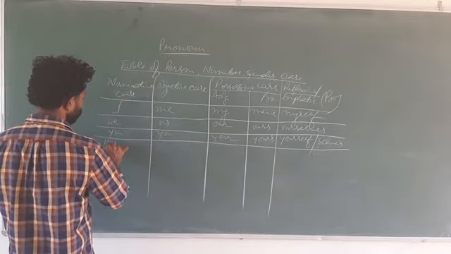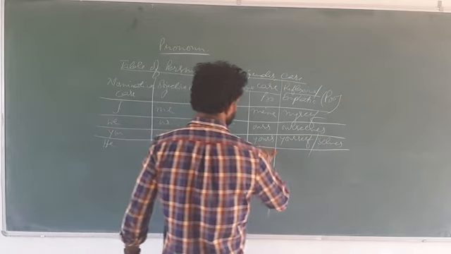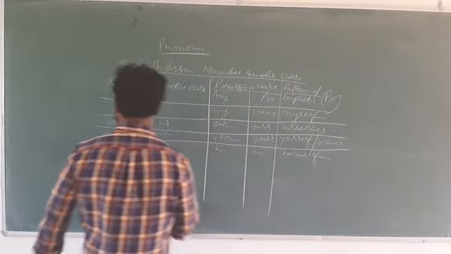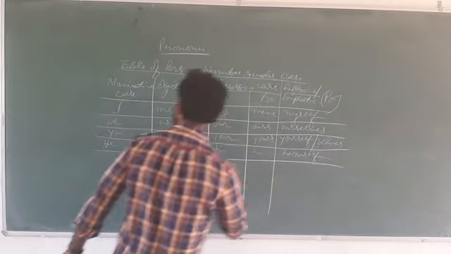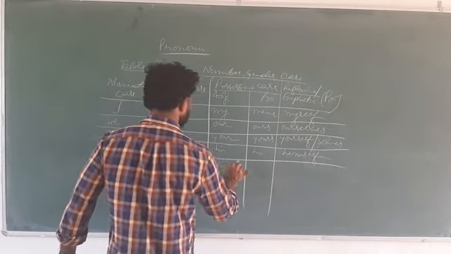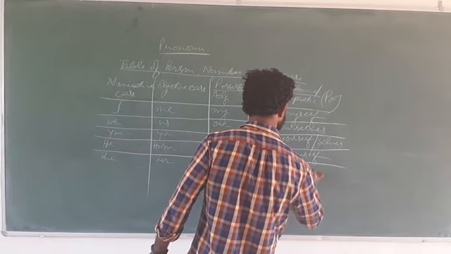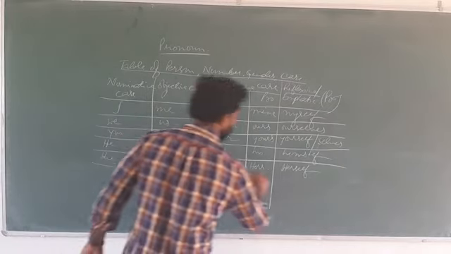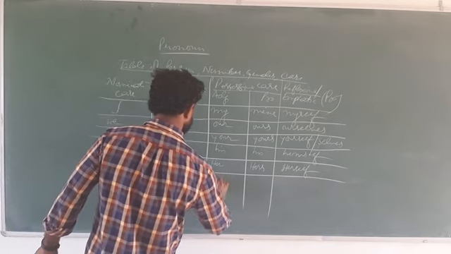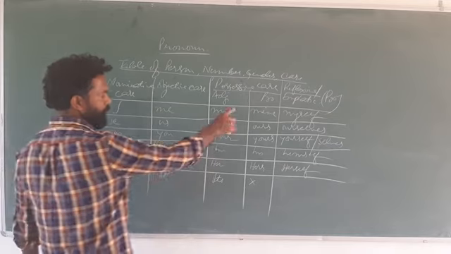Then we have third person singular number in gender. Masculine we have he, him, his and himself. Then we have feminine gender, that is she, her, hers and herself. Then we have neuter gender, it, it, its, and there is no possessive pronoun.